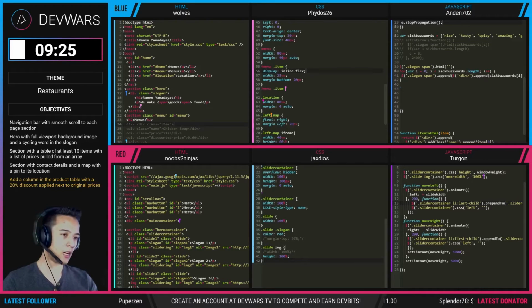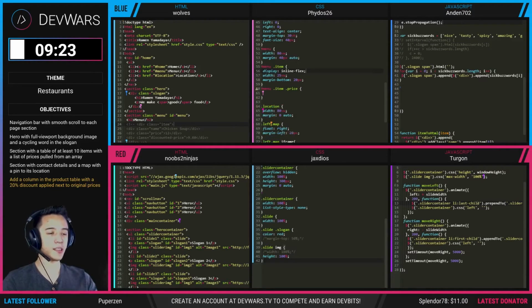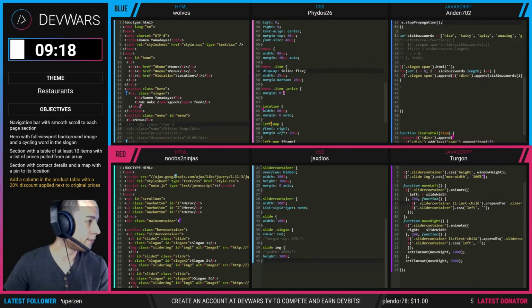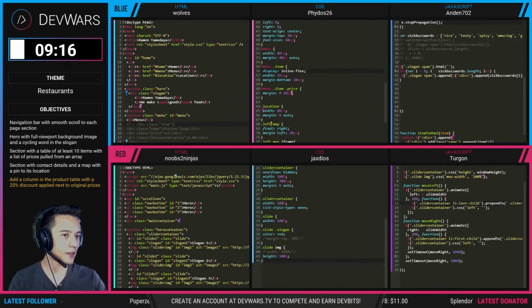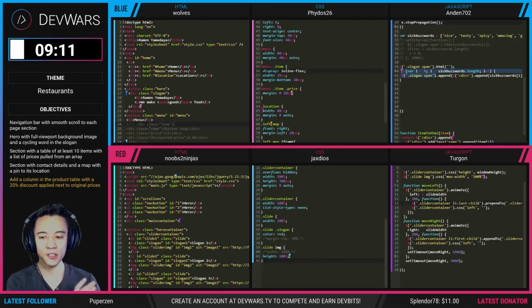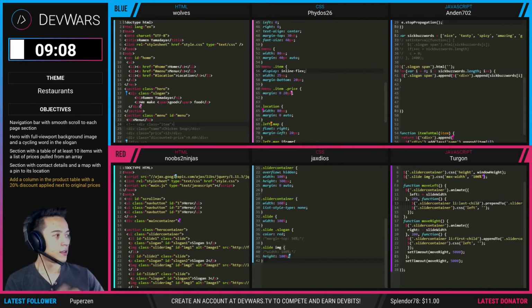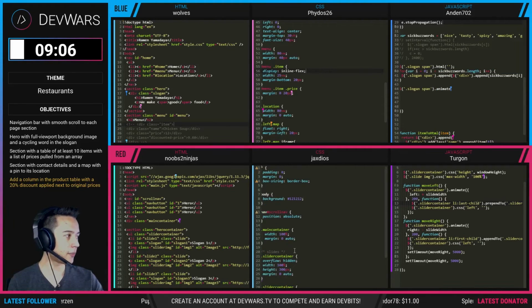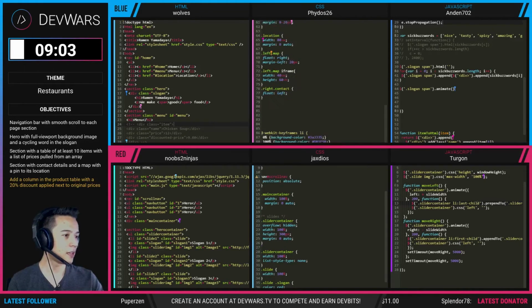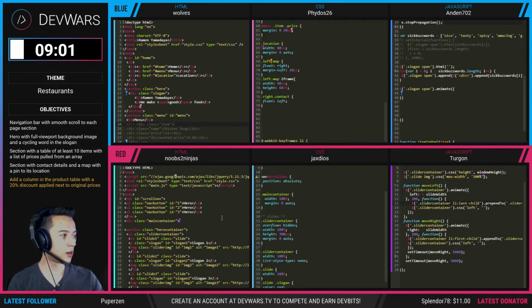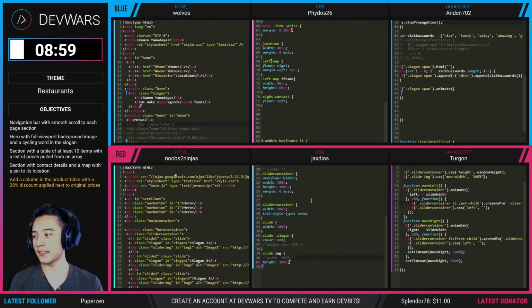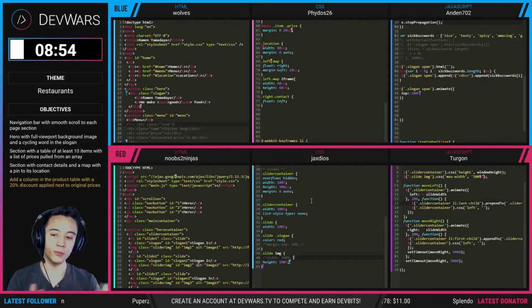Okay, so a lot of time and energy is being put into this carousel on the red team. It looks like they're having some style issues. I see the HTML content, it's there and it's working. However, CSS is suffering from getting these styles to load. If we look at the code, we have double the amount of CSS on the blue team as opposed to the red team. So they're going to take the hit there.